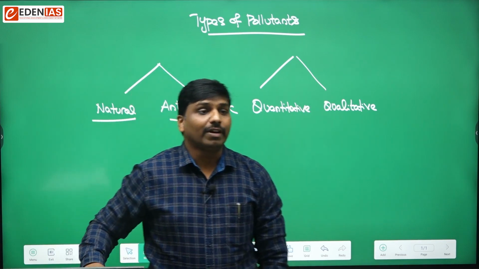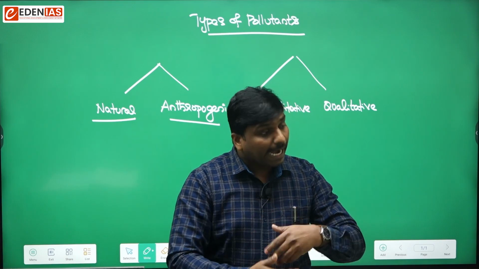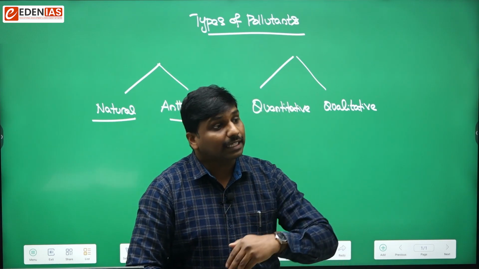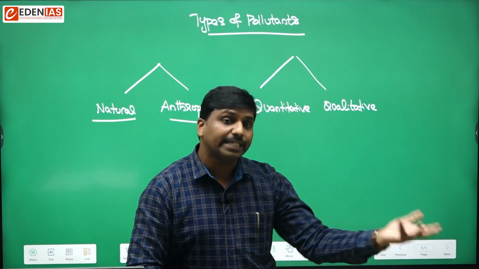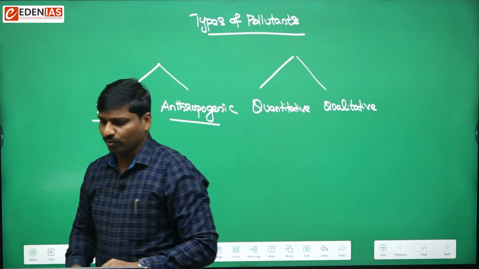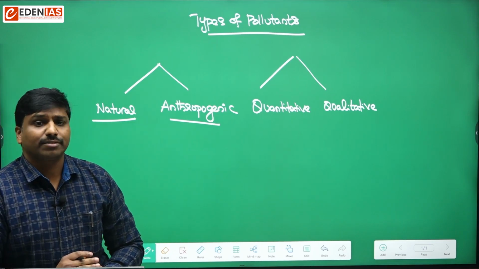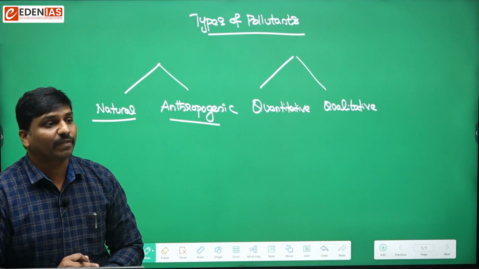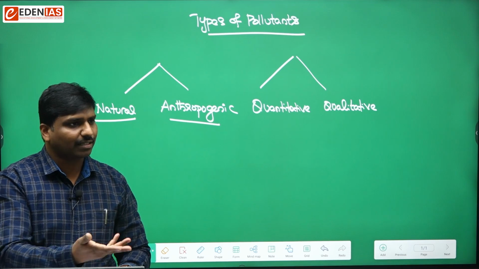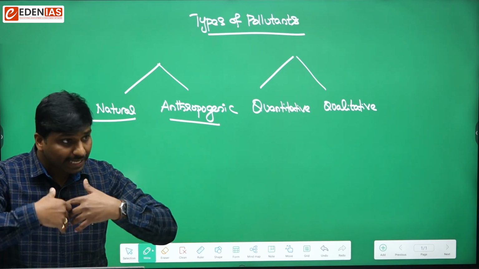Qualitative pollutants will not exist naturally in the environment, but they would be added to the environment by man's activities, and thus they will change the quality of the various components of the environment. For example, pesticides, insecticides, DDT, or any such chemicals. Usually these things are not naturally present. Are insecticides, pesticides, DDT present naturally in the environment? No. But we add them to the environment.